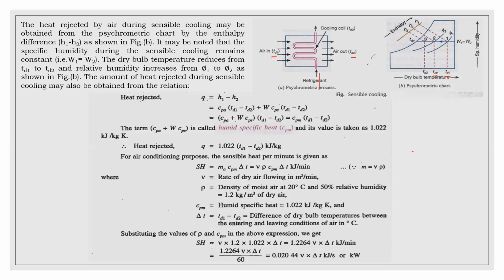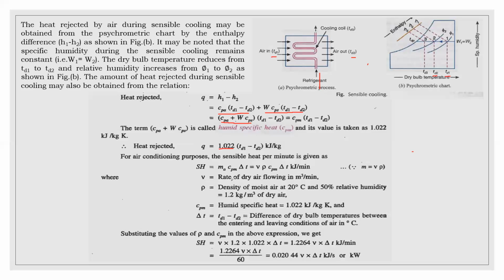The formula can be written as Q equal to H1 minus H2, where one portion is for dry air and the other is for moisture present in air; the total combination is for moist air. This term is the specific humid heat, whose value is generally taken as 1.022. This is the generalized formula we need to use: Q equal to 1.022 into (TD1 minus TD2).